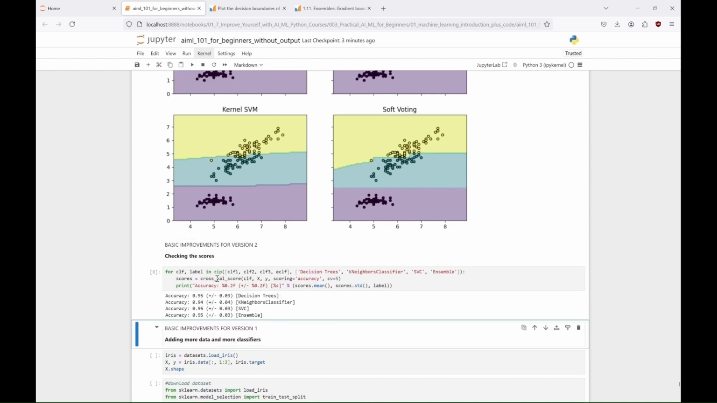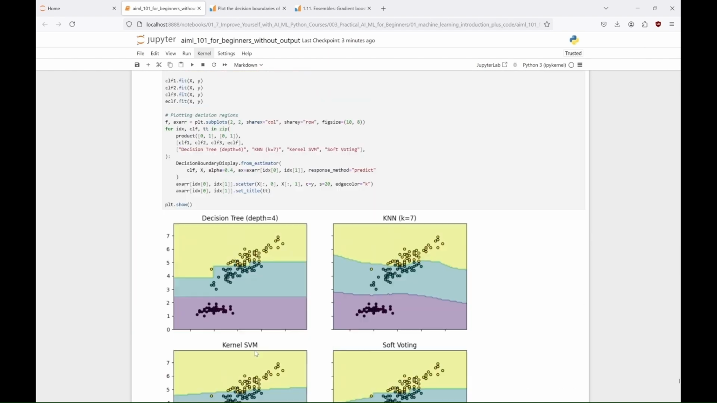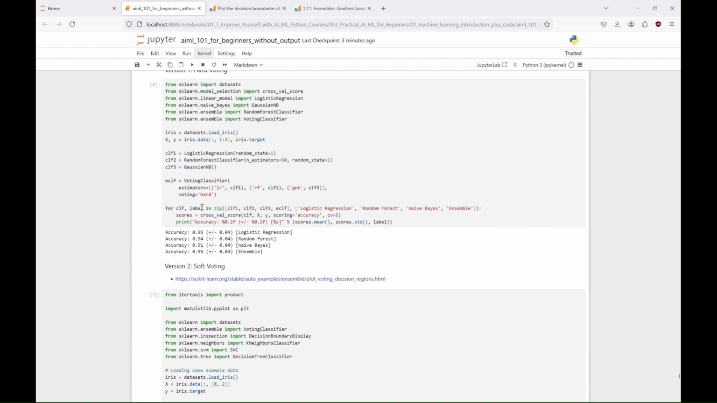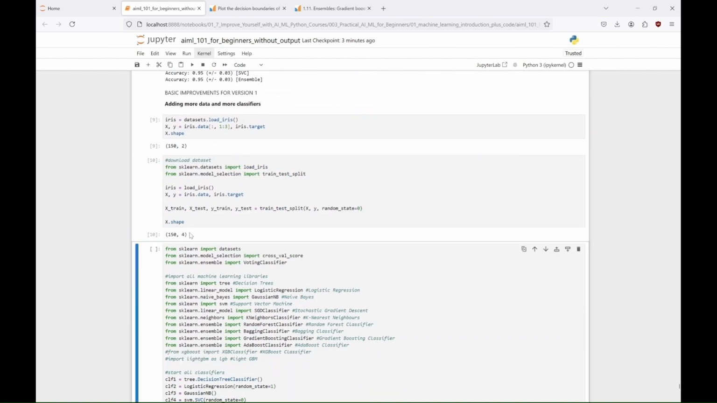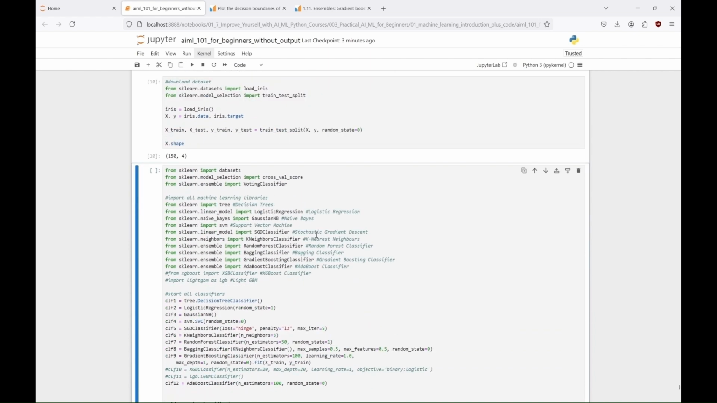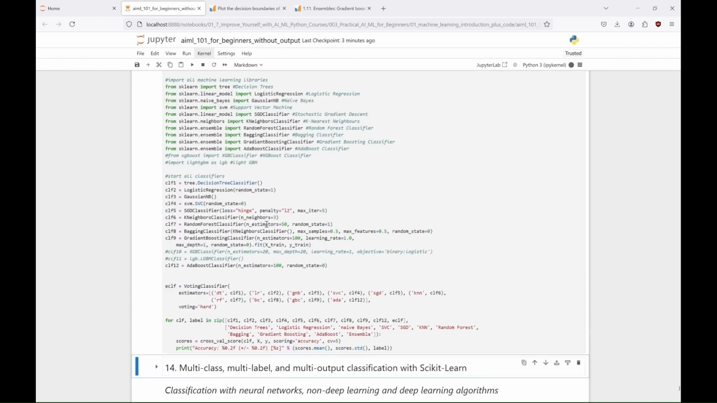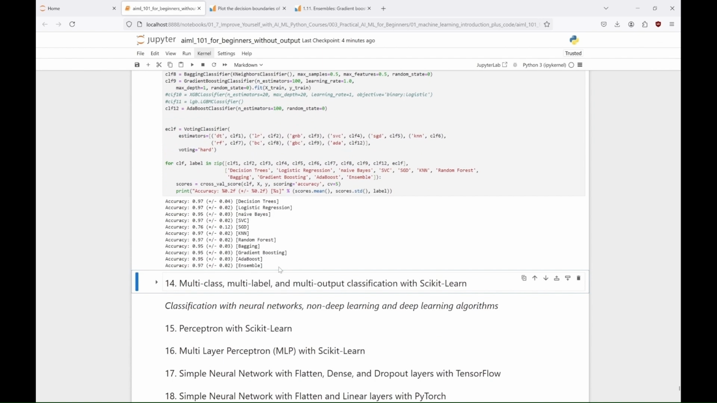We improve the second example by checking the scores. It's not much, but might help. And with the first example we improve it by adding more data, more features of iris flowers, dividing data into training and test set before using cross-validation, and adding more classifiers to the mix. You can check how they perform.